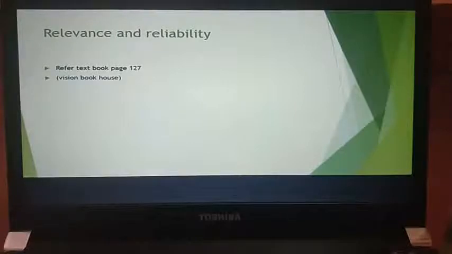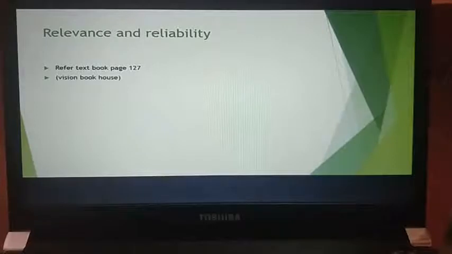Also, there is a reliability of information which is generated internally by the company, and it increases when the company has controls. I'll tell you why: the people are already working in the particular company. There may be people who are not working for the benefit of the company, but still they will give you reliable information which you can completely depend on, rather than collecting information from external sources.